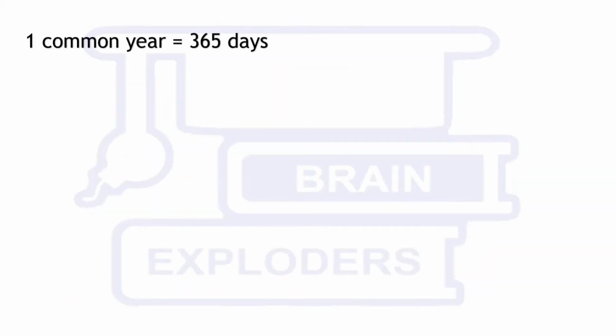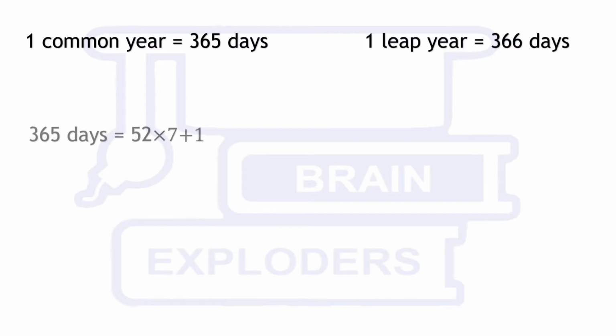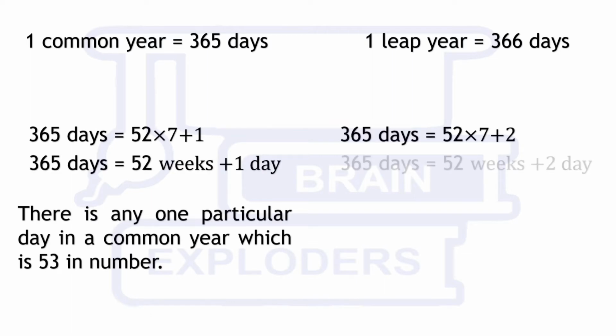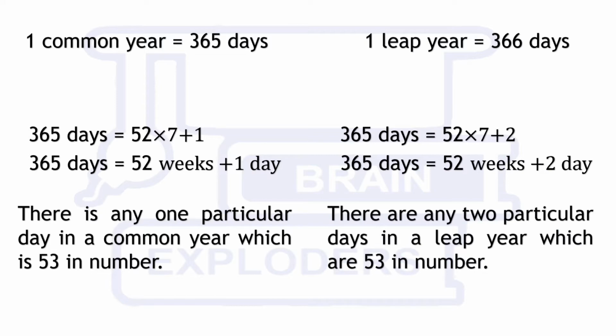We know that one common year has 365 days and one leap year has 366 days in it. So, in a common year, there is one extra day after 52 weeks, and in a leap year, there are two extra days after 52 weeks. Therefore, there is any one particular day in a common year which is 53 in number, and there are any two particular days in a leap year which are 53 in number.